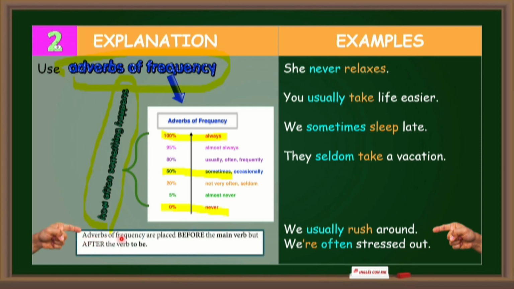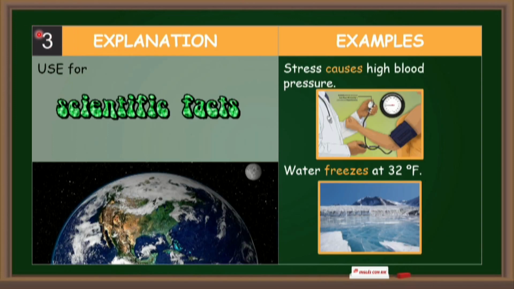But be careful. Adverbs of frequency usually come before the main verb, but they go after the verb to be. Examples. We usually rush around. We're often stressed out. Number 3. Use the simple present tense to talk about scientific facts. Examples. Stress causes high blood pressure. Water freezes at 32 degrees Fahrenheit.